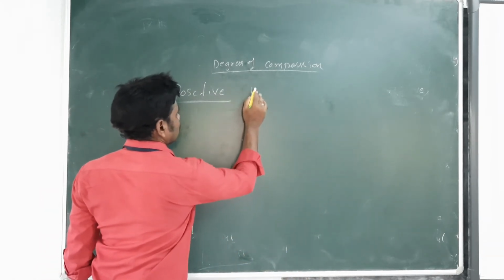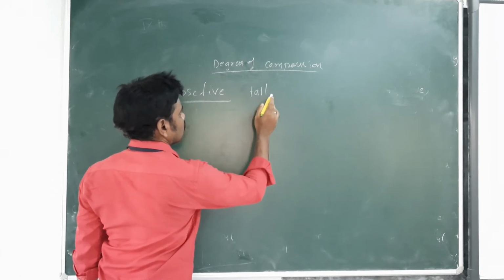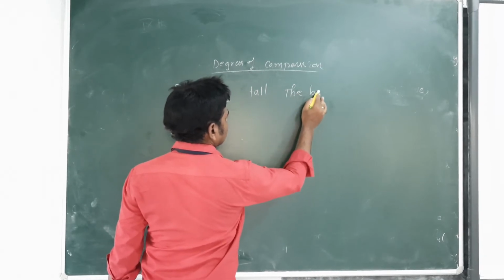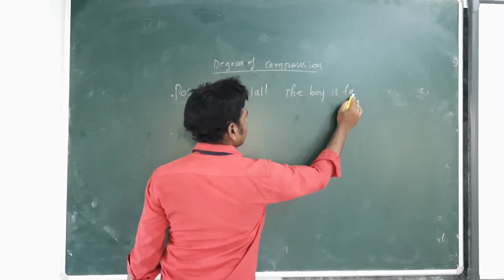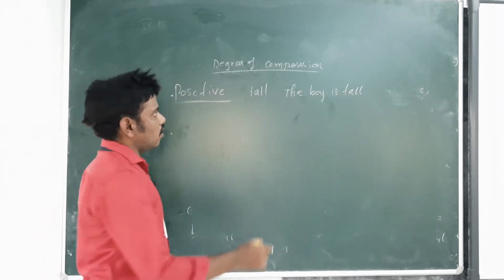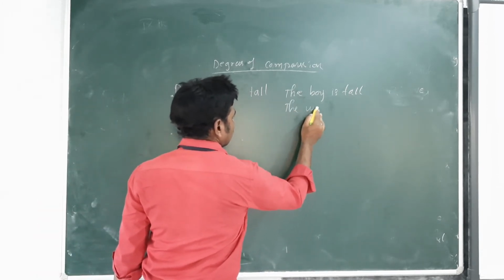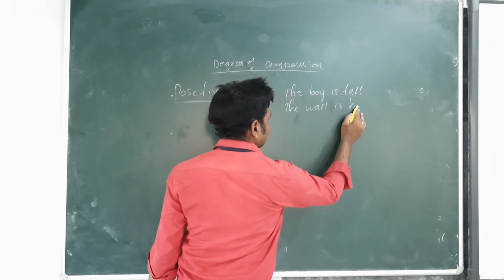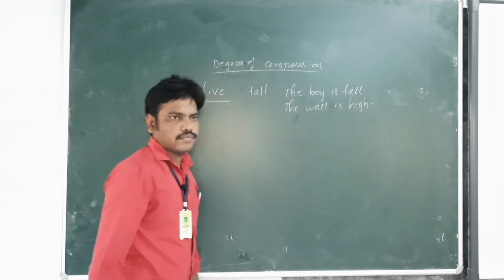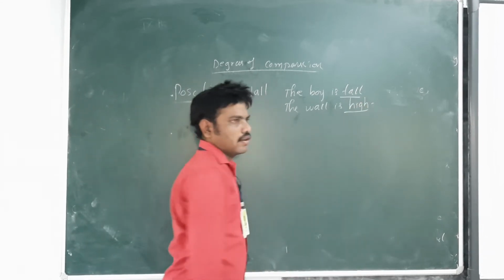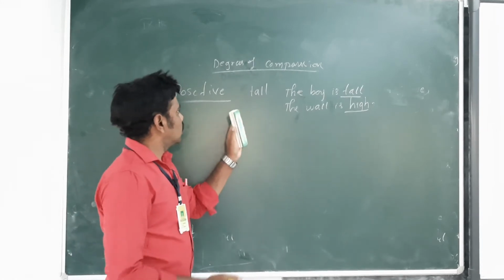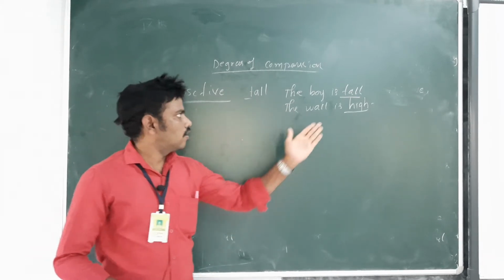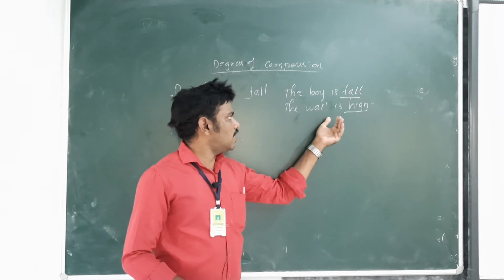First we can hear tall. Okay, we can see the boy is tall. The wall is high. Tall, high. Okay, so these are the words, these sentences in a positive degree. The boy is tall, and the wall is high.